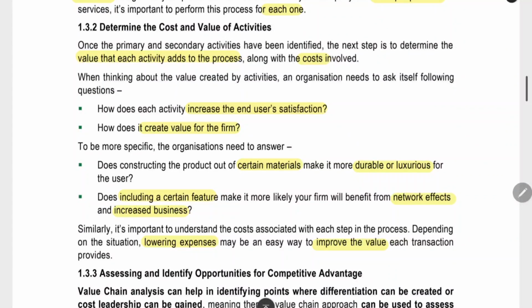Now we have to keep questions in mind when comparing the value. What is value? How is it increasing the user satisfaction? That is one measure of value. How is it creating value for the firm? What is the value created by the activity for the company? That also we have to see.